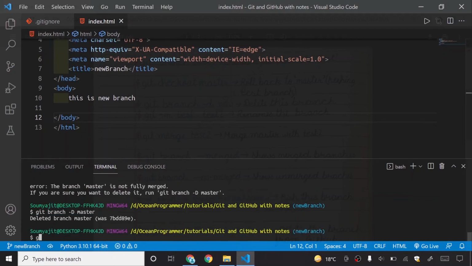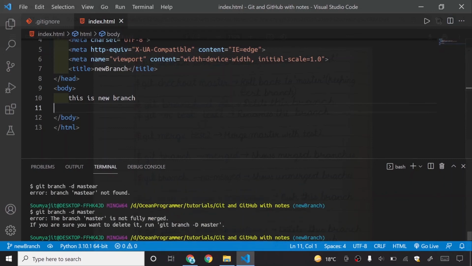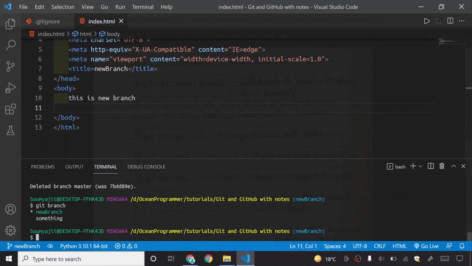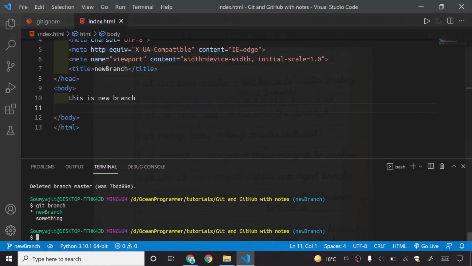You can see that in git branch, the master branch is not present. Inside that master branch we had changed the title as well as the body of this HTML. That's why it showed me an error that this is not fully merged. But keeping my eyes open, I just fired this command and this branch is deleted. So before deleting any branch, make sure that you merge them.